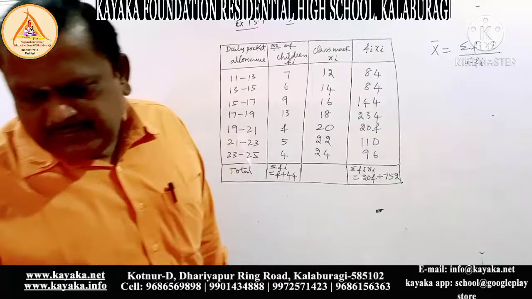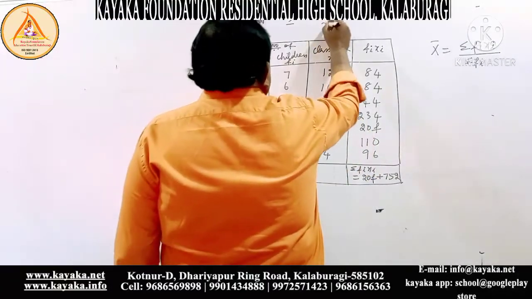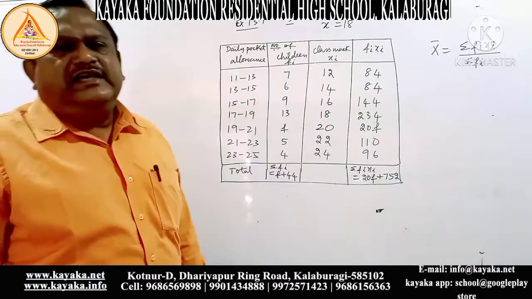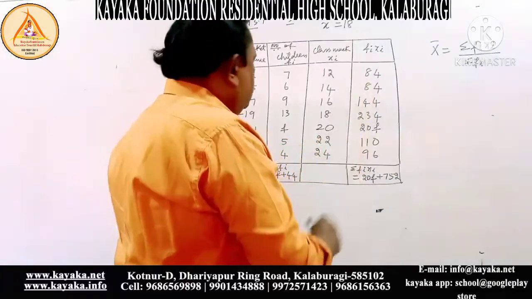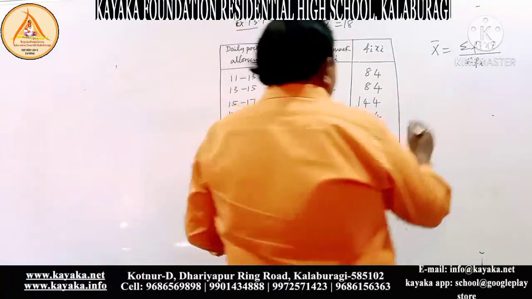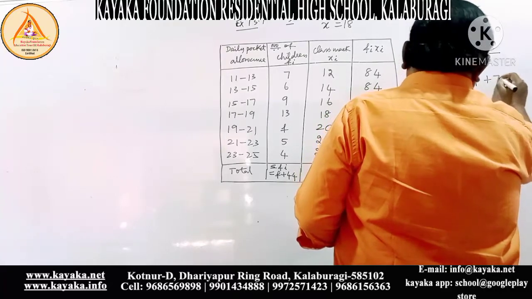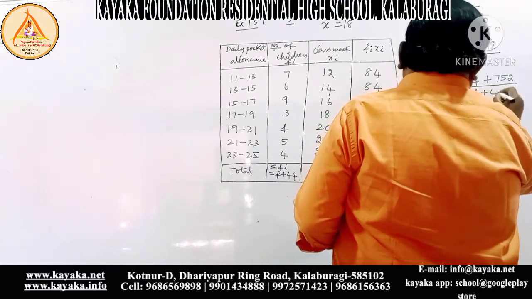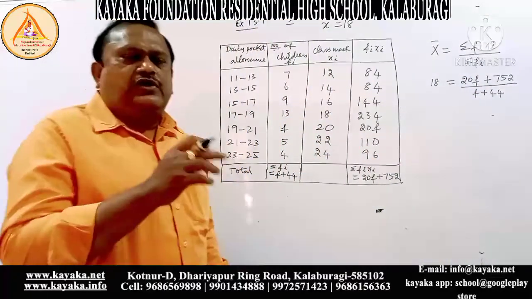In the problem they have given mean, that is x bar equal to 18. Mean they have given 18. Substitute all the values. This value and this value you substitute there. You will get 18 will be equal to 20f plus 752 divided by f plus 44. Now just you have to cross multiply.